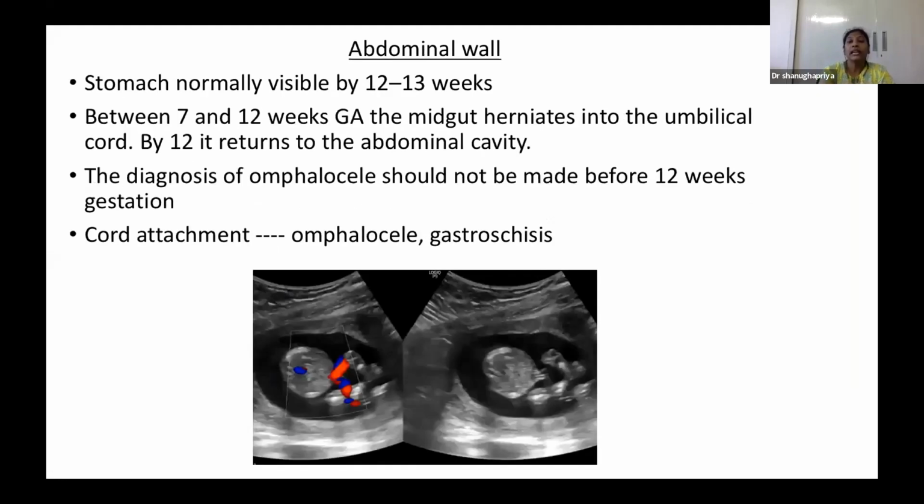One more thing: before 12 weeks, if the herniated mass is more than 7 mm and it contains liver or any other intra-abdominal organs like stomach, it is very much significant. It is not a physiological hernia. Physiological hernia means only the midgut bowel will be seen inside the hernial sac. If we see anything other than midgut, like liver or intra-abdominal organs, we should consider it an abdominal wall defect irrespective of the gestational age.